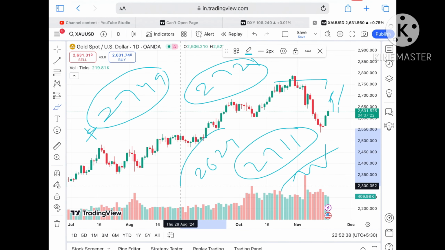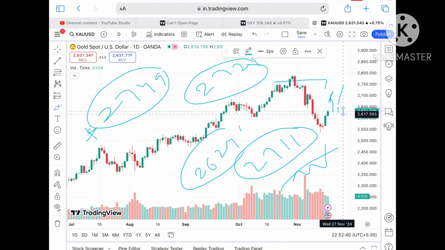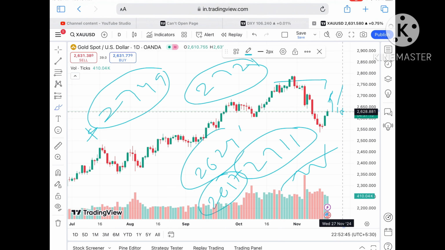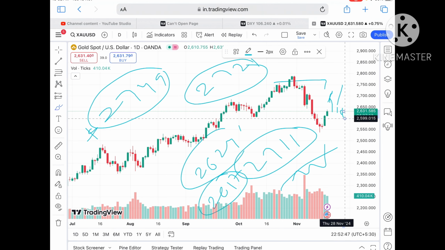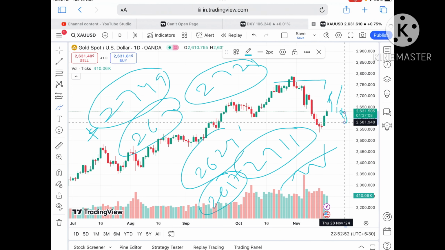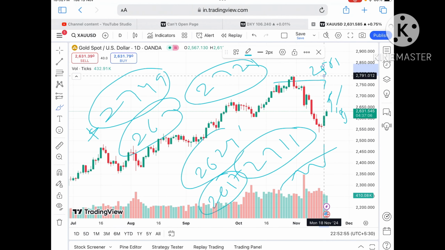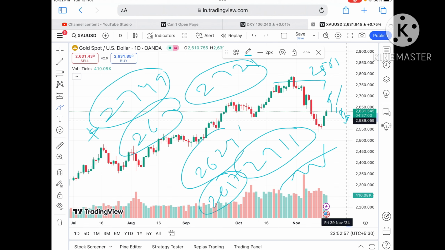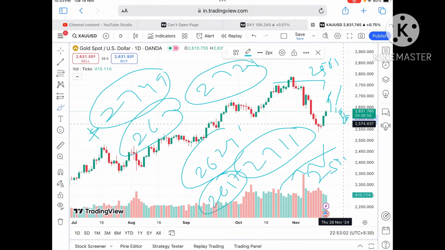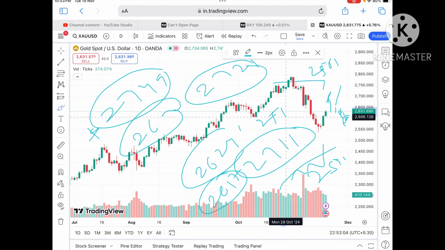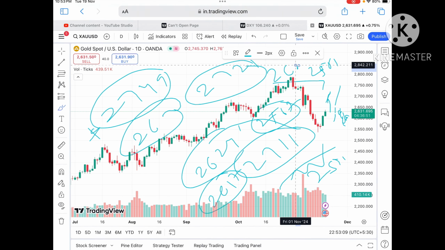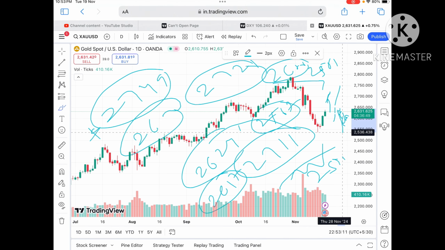But if the price didn't sustain, it can come down towards 2624, and then from the level of 2617. If the price started going below this level, chances of going further fall we can see towards 2601, and then to a level of 2593, because you have to understand this particular pattern is supporting the downtrend. So chances of falling further low we can see at a level of 2587, and from there a level of around 2560 also we can see as soon as the price started going below a level of 2593, because this particular pattern is supporting the downside.